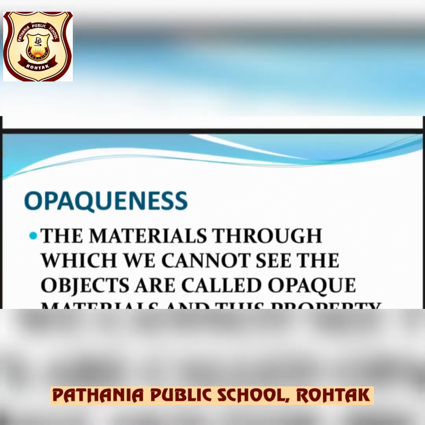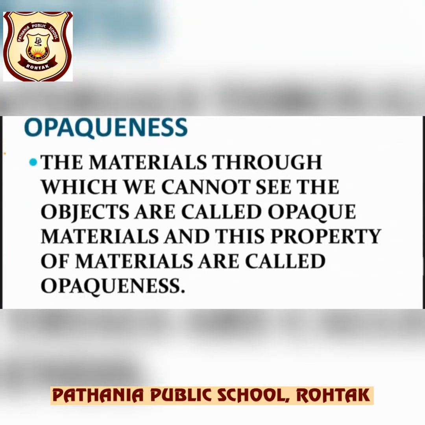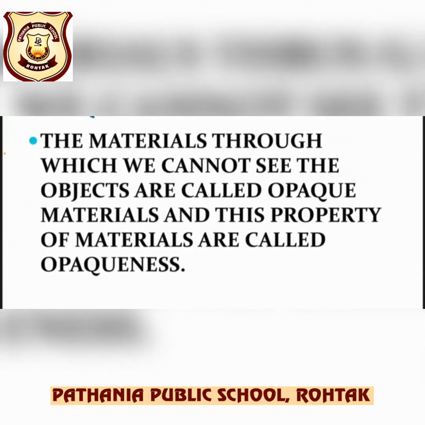Materials which do not allow light to pass through them, and through which we cannot see the objects, are called opaque materials, and this property is called opaqueness. Are you getting my point? Any example? Wood, right? With a block of wood, you are not able to see the other side. Metal is also an example of an opaque object.